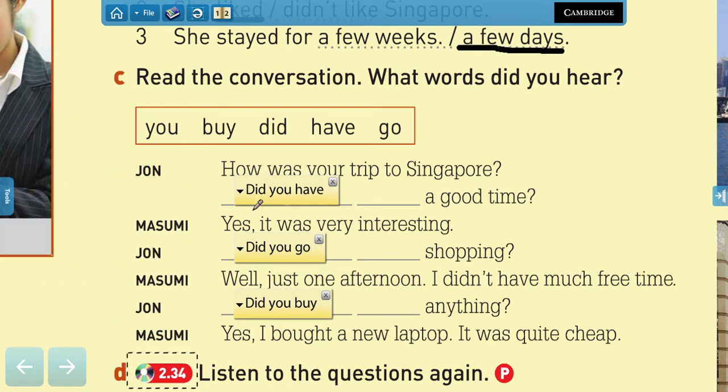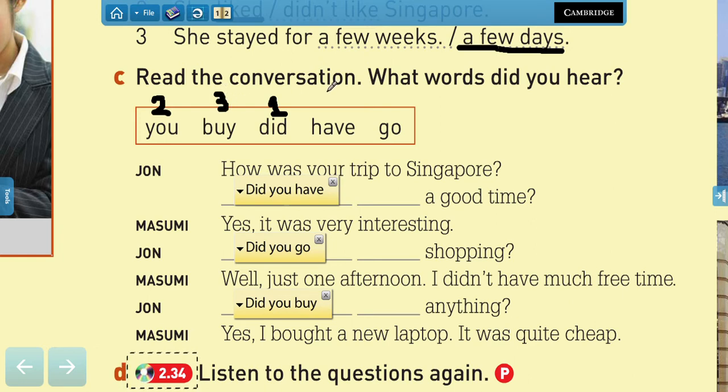So we have the auxiliary first. This is the first step. Then we always include a subject. In this case, the subject is you, but we can use you, she, he, it, we, and all subjects, right? That is the second step. And then we have the options of verbs.